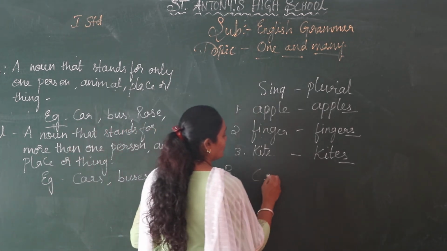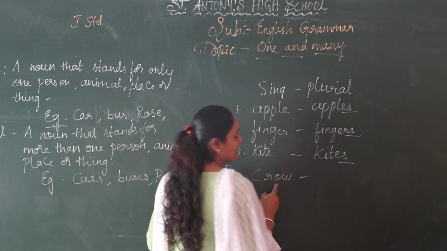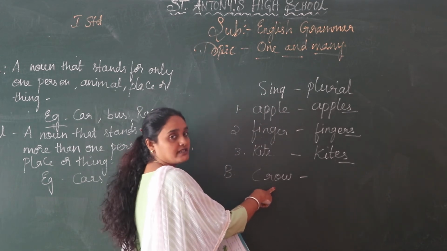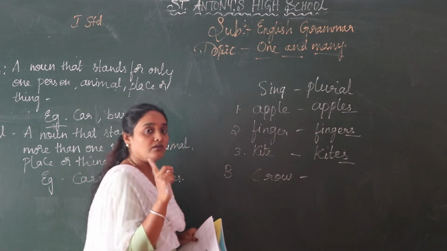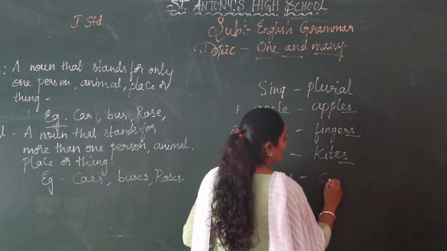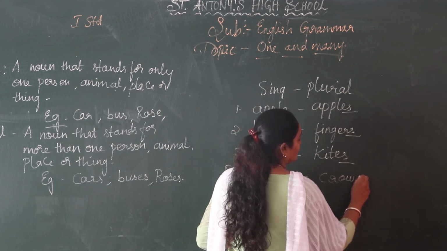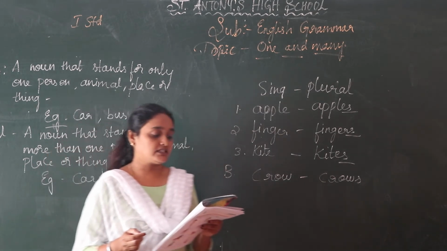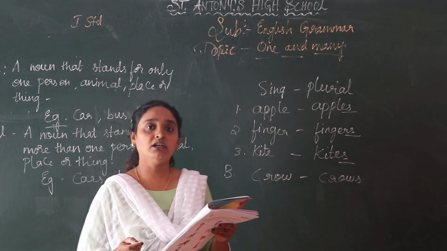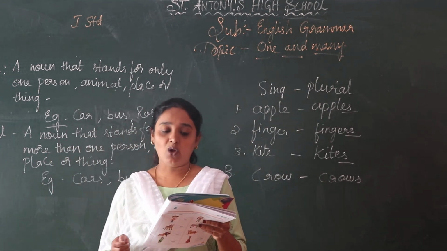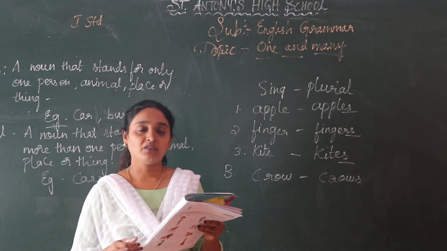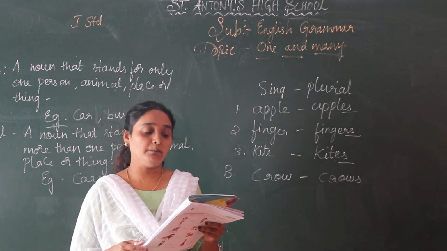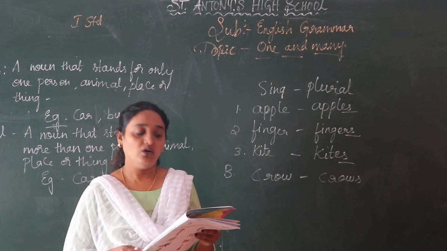Crow. So what are you going to add? This is the singular noun. There is only one crow. So you are writing crows. C-R-O-W-S. Crows. Okay, next pen. Pens. Book. Books. Lock. Locks. Nest. Nests. Leg. Legs. Bag. Bags. Fan. Fans. Okay, children.